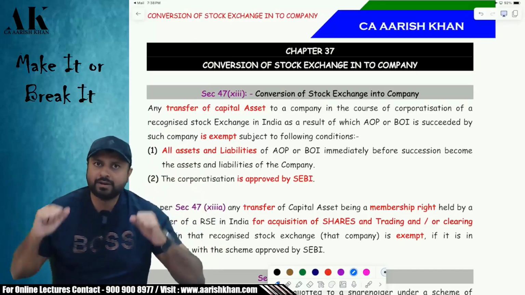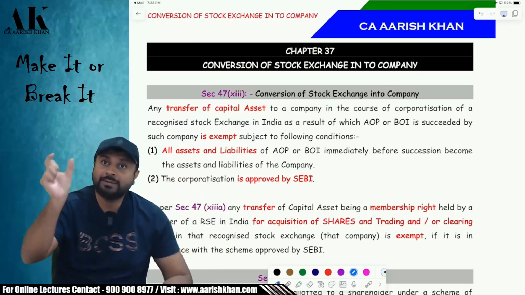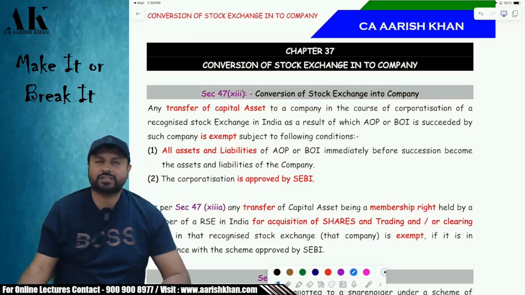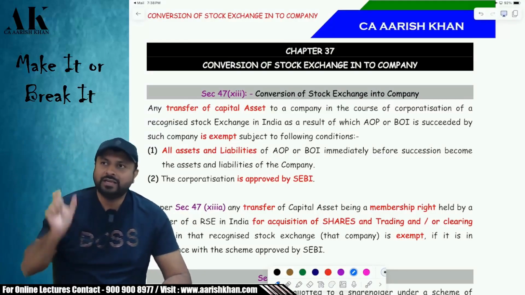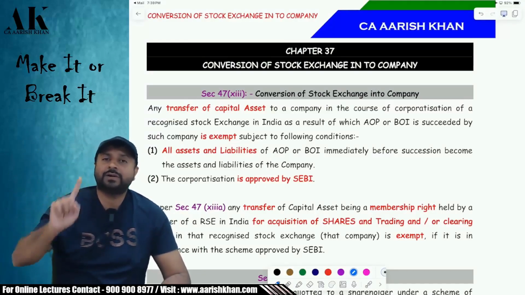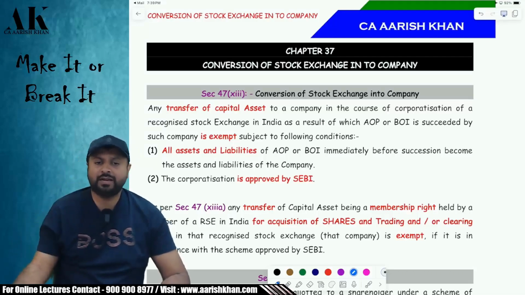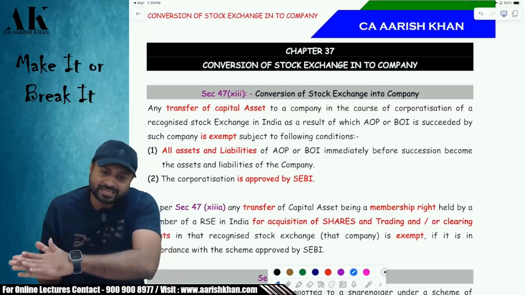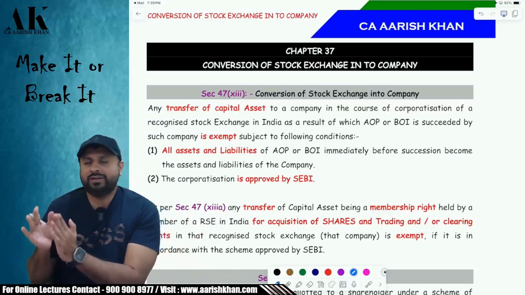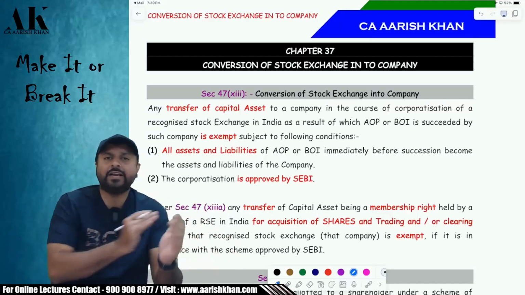How will I become a member of that particular stock exchange? I have to buy the membership right of that stock exchange. Then I will become a member. For example, in 1970, there was an AOP/BOI which is a stock exchange. I bought the membership rights for 1 lakh rupees, for example. Now, in 2015, they are converting that AOP/BOI into a company.